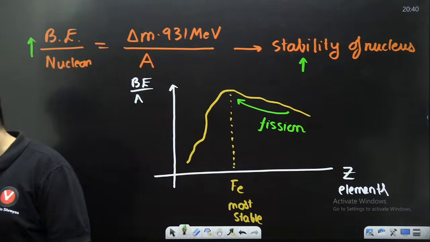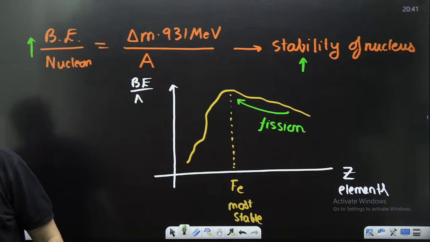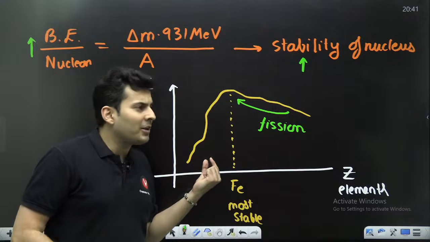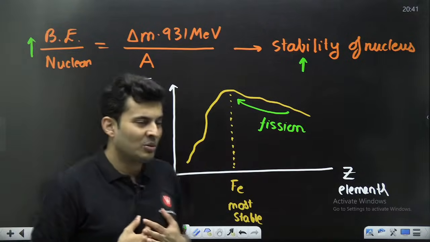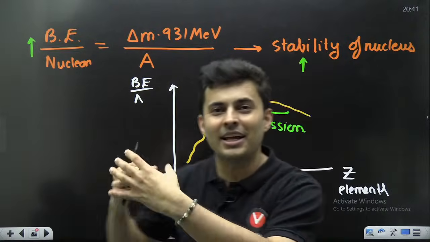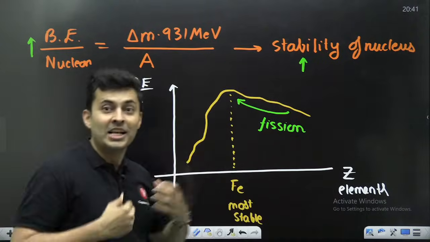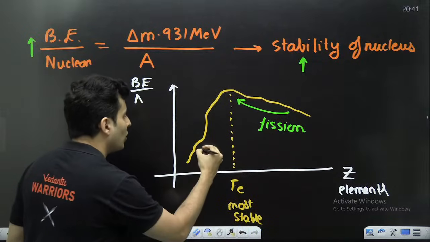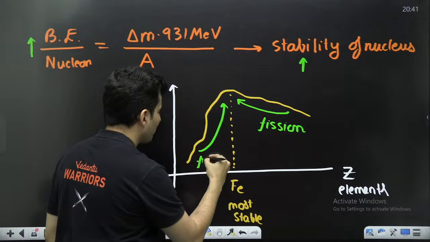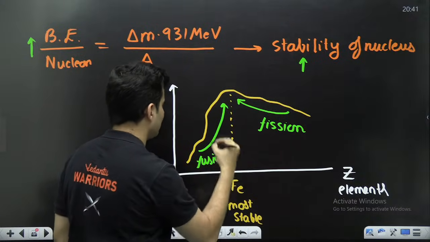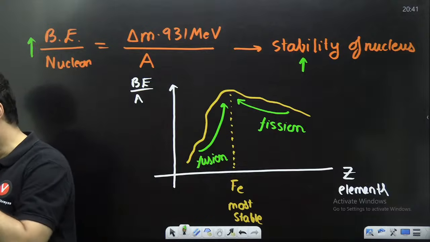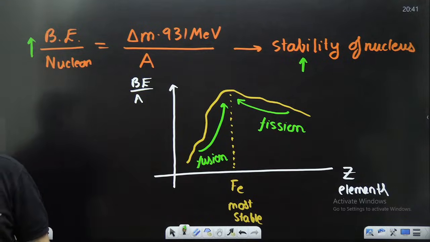Is that clear? And the exact opposite happens in the sun: small nuclei. Hey, I also have less mass. Oh, you also have less mass. Come, let's meet together. Let's come closer to iron and become more stable. When they become more stable by combining together, that is your fusion process. They fuse, they come together. That is fusion. The opposite is fission.